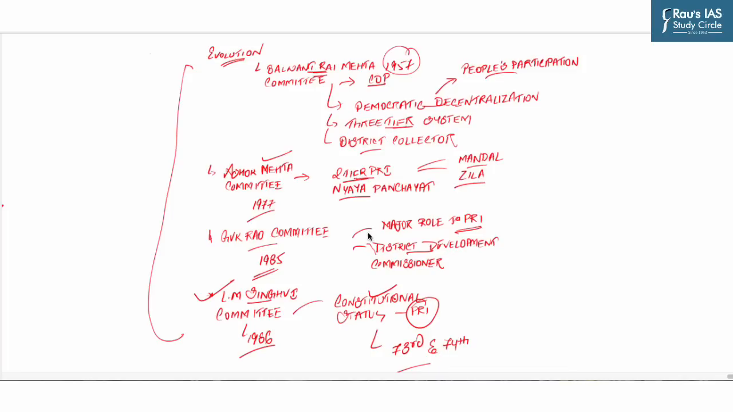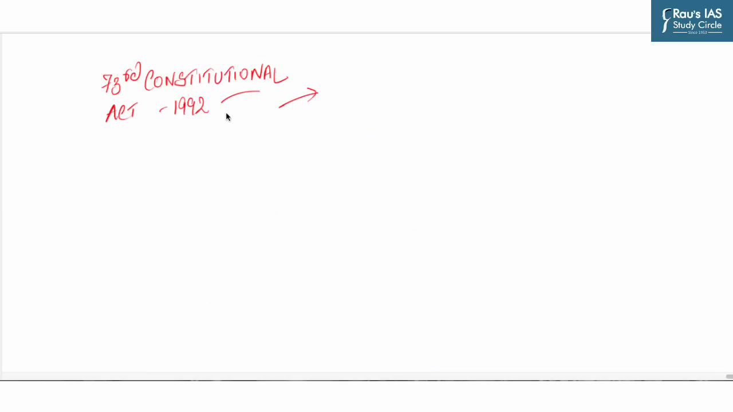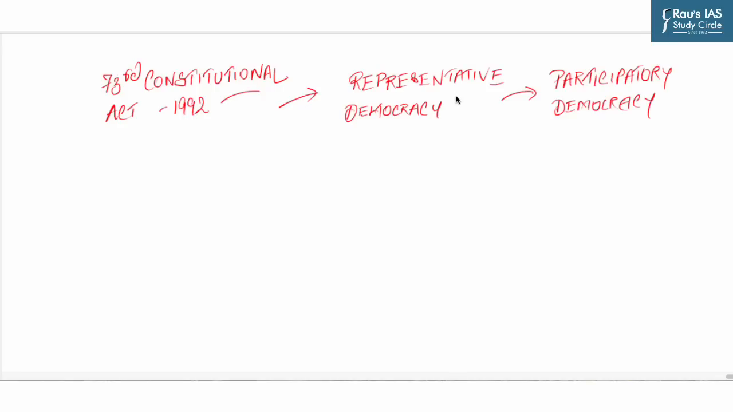So now, let's come to the most crucial part of the discussion, that is the significance of the 73rd Constitutional Amendment Act of 1992. Now, the 73rd Constitutional Act was a very significant step in creating and transforming the democratic institution at the grassroots level in the country. Basically, this act has transformed the representative democracy into participatory democracy.